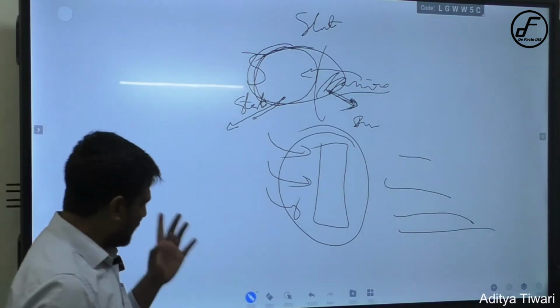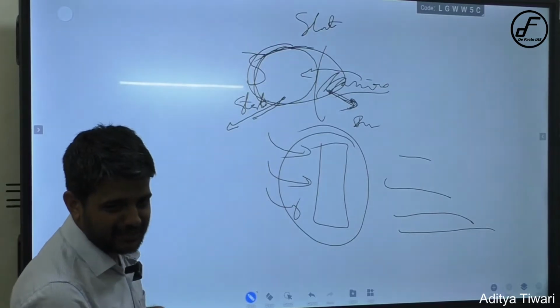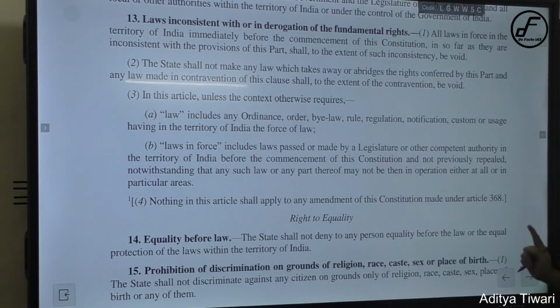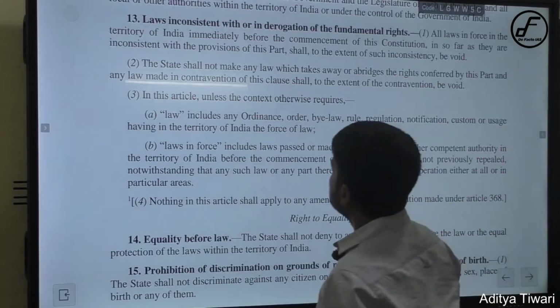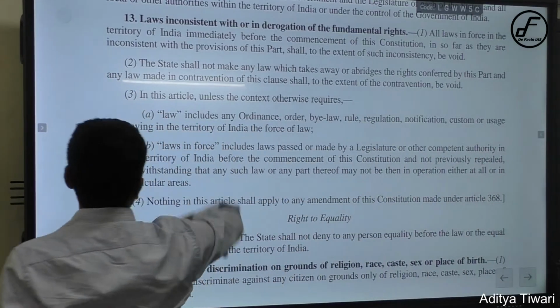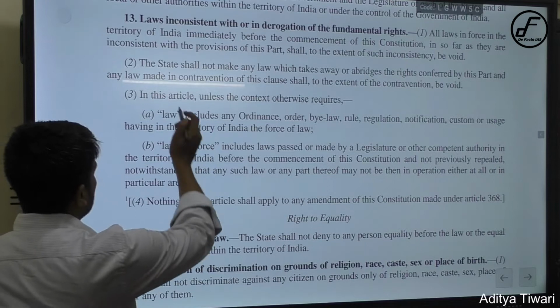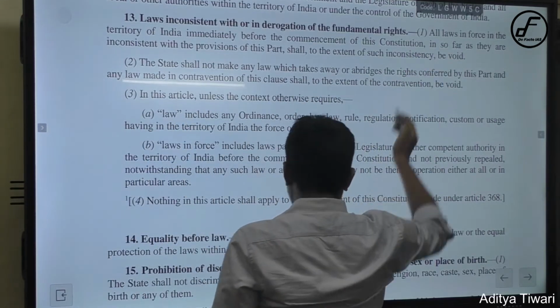In fact, if I can open Article 13 on this, that will be much better. Yes, that will be much better. Okay, articles, yes. So let us freeze it. Yes, it is frozen. Okay. So clause 1 and clause 2 we have seen already, right? So clause 1 done and clause 2 is done.